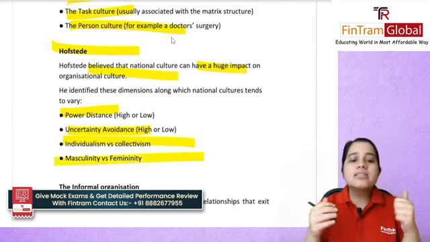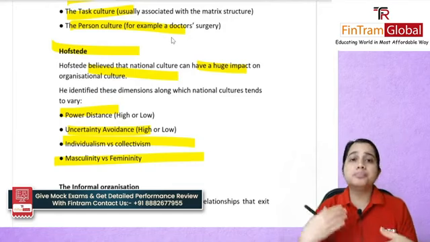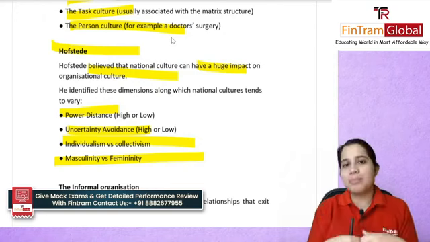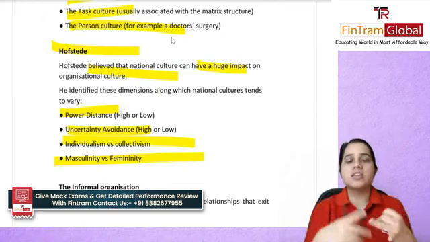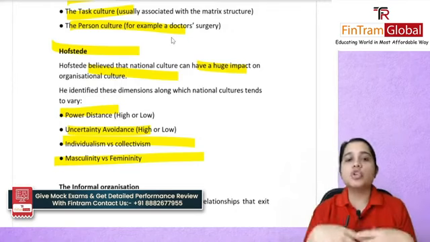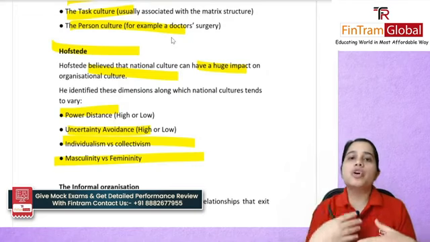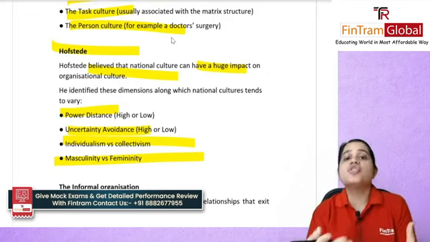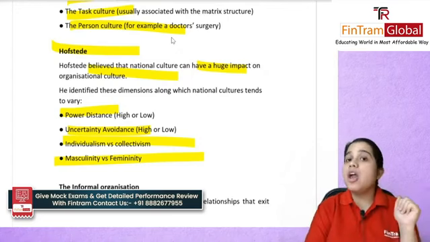And finally, masculinity versus femininity. In a masculine culture, you will be able to encourage or motivate your employees by giving them a better salary hike, or some status, a higher designation or promotion. But if it's a feminine culture, then they are probably looking for a work-life balance and social relationships at work. So that was all covered by Hofstede.